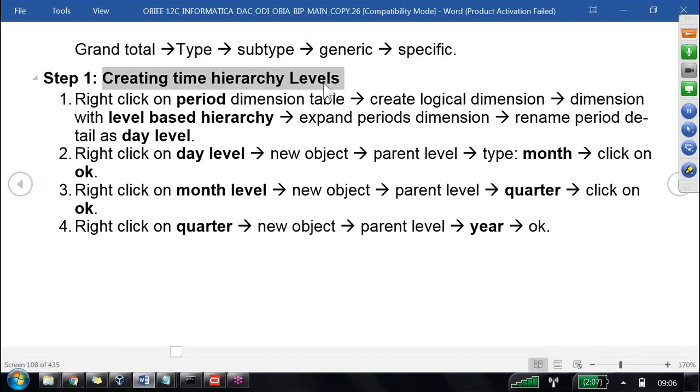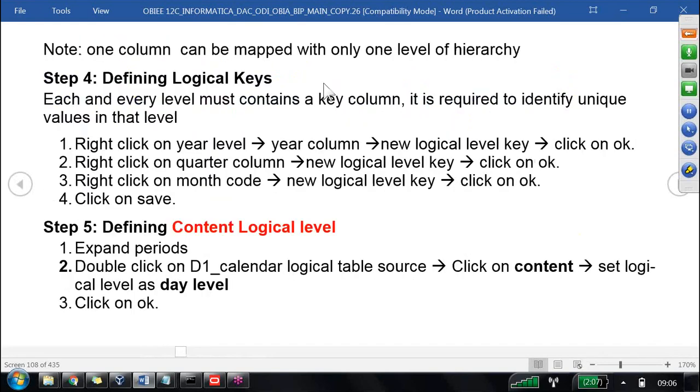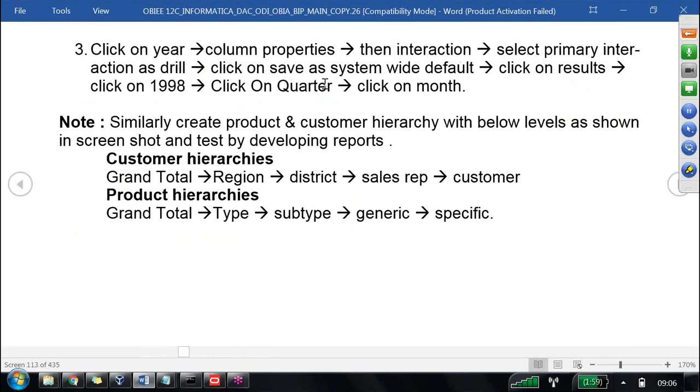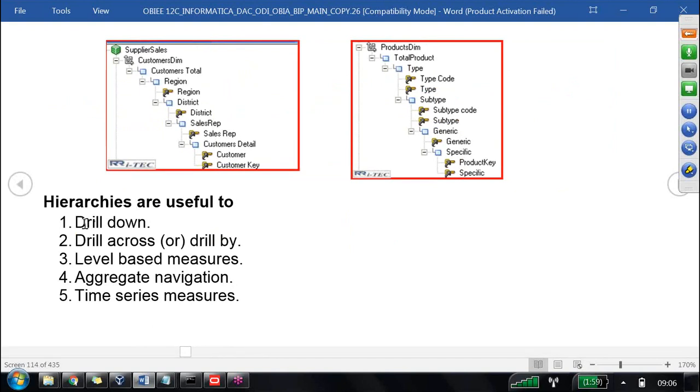We'll start by creating the time hierarchy. If I do not learn this chapter, what is the problem? You cannot do so many things without this one. What are the things we cannot do? Mainly, we cannot drill down; navigating from one level to another level is not possible. You cannot drill across from one hierarchy to another hierarchy. Moving from here to region, or from region to product type, is not possible. Level-based measures, that is one concept we are going to cover.